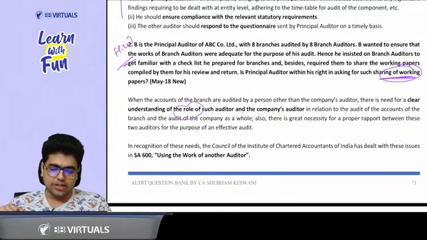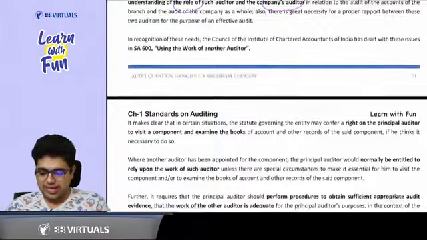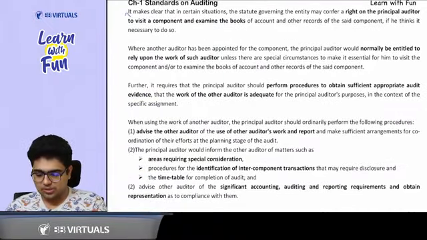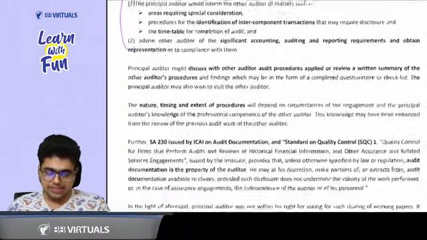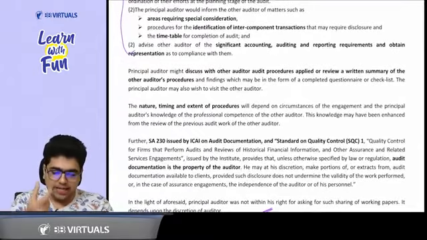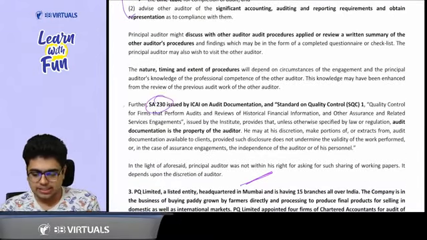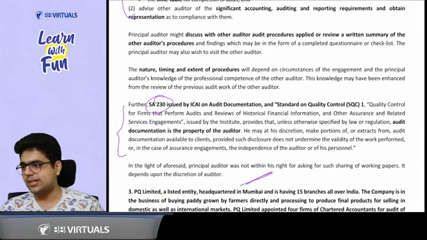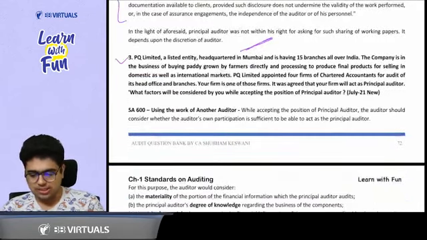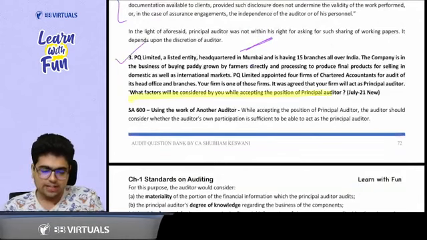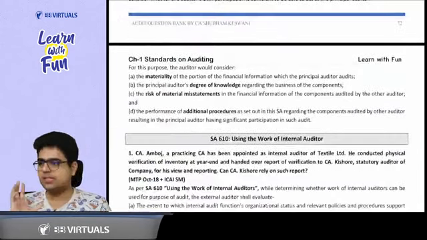That role of the auditor and the company's auditor, essay 600, these are the procedures that we have already covered in the class. Then you just need to apply some other essay, that is essay 230. Give a reference about that. That's all that you need to do. Now comes question 3. It is again a direct question: factors you consider while accepting the audit as a principal auditor.